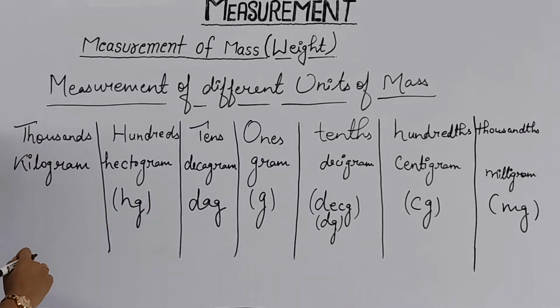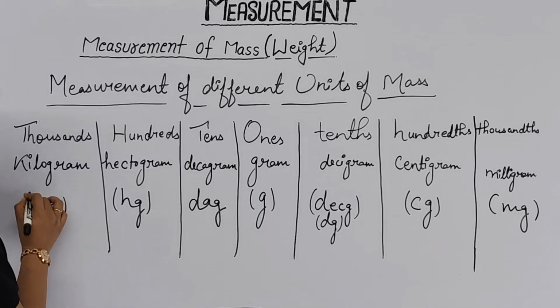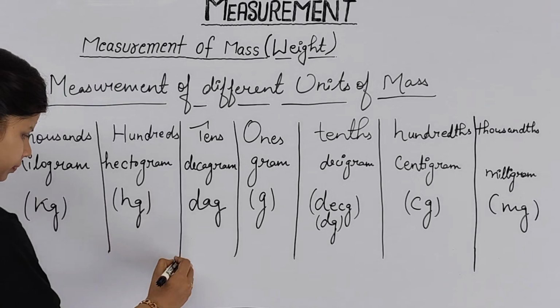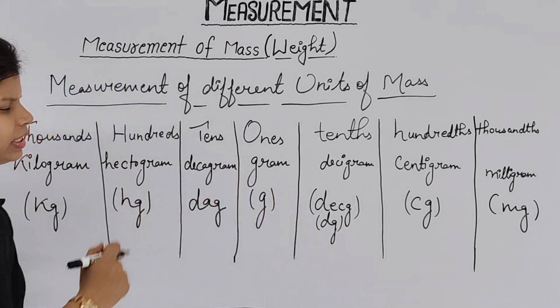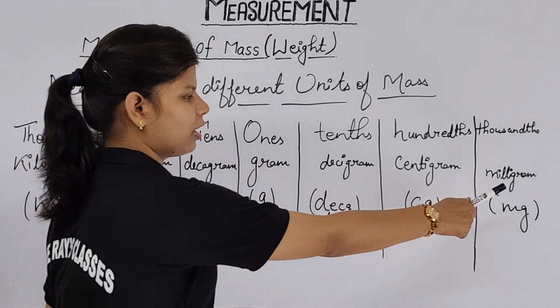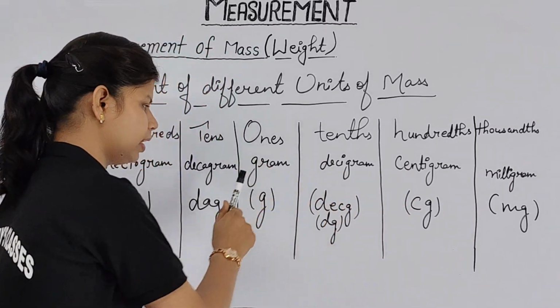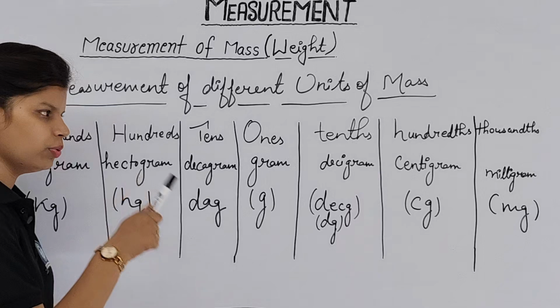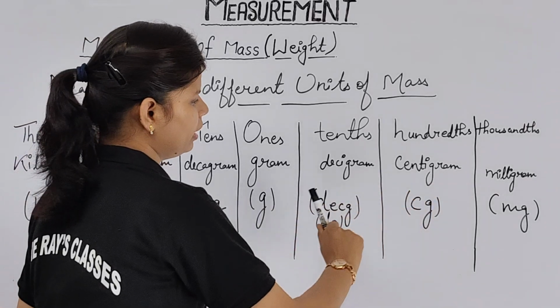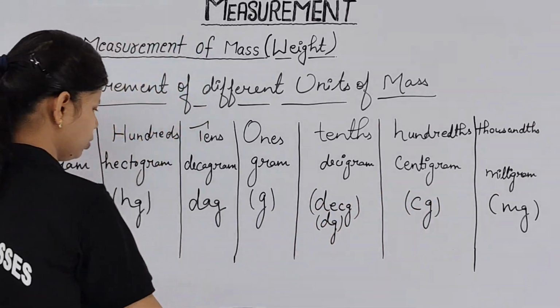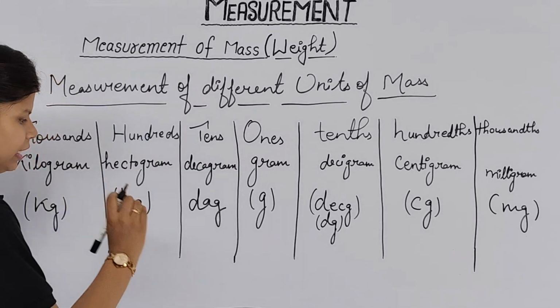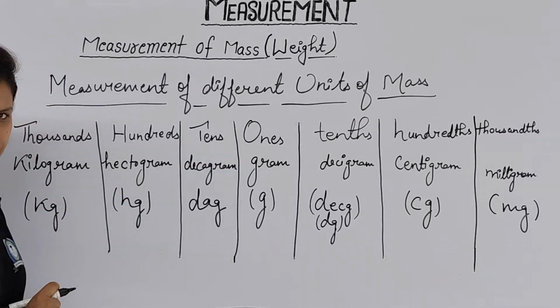Only short form. Next is kilogram, which can be written in short form as kg, that you know very well. From this graph you came to know about its representation and its short form. First you have milligram, centigram, decigram, gram, decagram, hectogram, kilogram. So you will recall from this video: milli, centi, deci, gram, deca, hecto, kilogram. That's all. mg, cg, dg, dag, hg and kg.